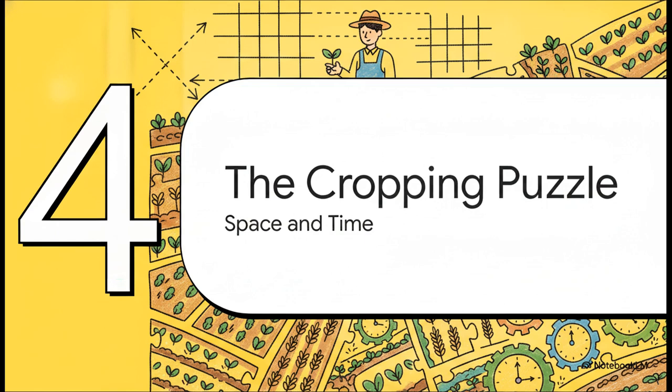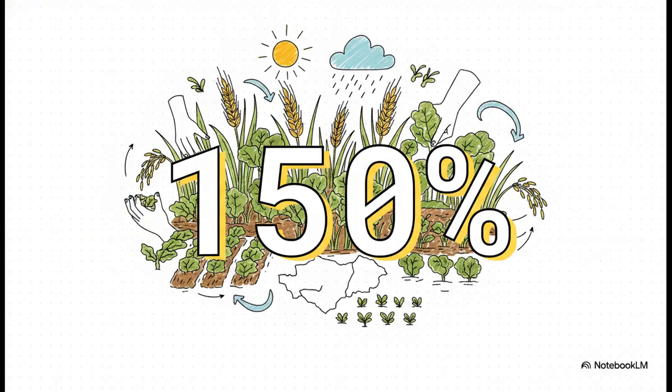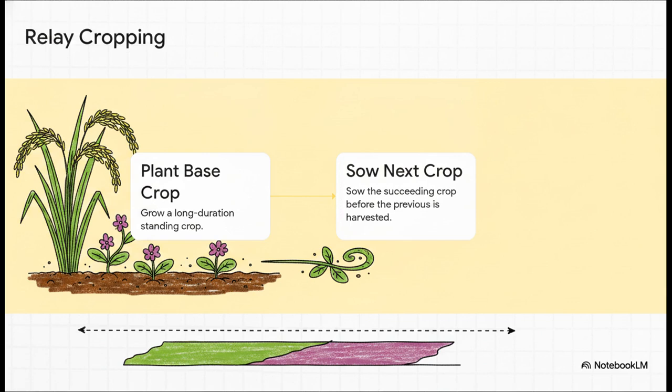The crucial point here is that once your soil is prepared, farming actually becomes this highly strategic, spatial, and temporal jigsaw puzzle to maximize production. We actually measure the efficiency of this puzzle through something called cropping intensity. And incredibly, in regions like Punjab and Tamil Nadu, farmers cultivate their land so intensely that their cropping intensity reaches up to 140 to 150% annually. I mean, that's wild. They're getting far more than a single yield out of their land every single year. So how exactly do they achieve this kind of math?